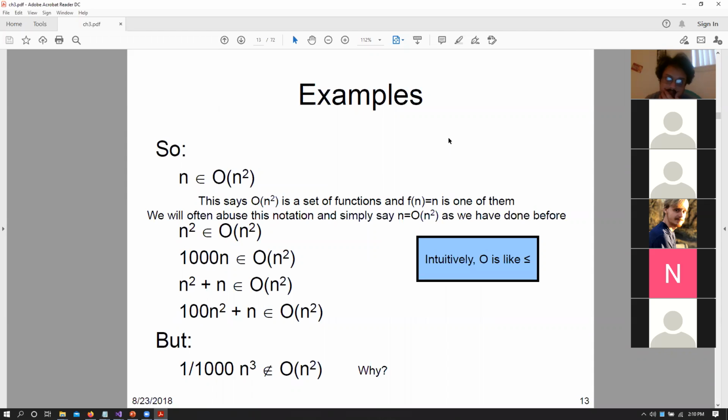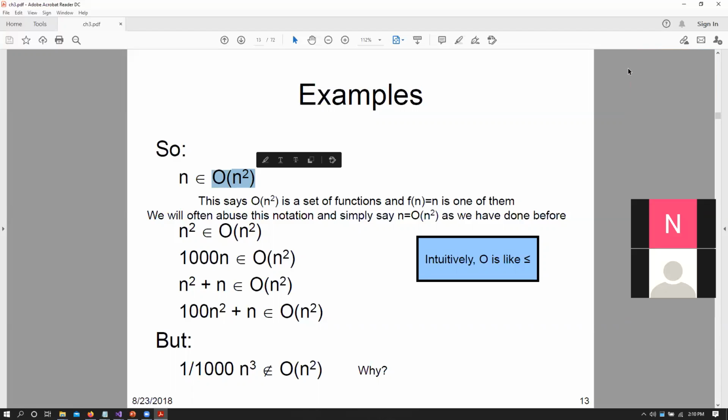So big O of n squared basically means that we have this series of equations where c times n squared is the equation, where c can be any constant, that will grow in terms of n squared, and our function will grow slower than that particular n squared function. So we can say that the function n belongs to, when we have this sort of notation, that means that it belongs to big O of n squared.